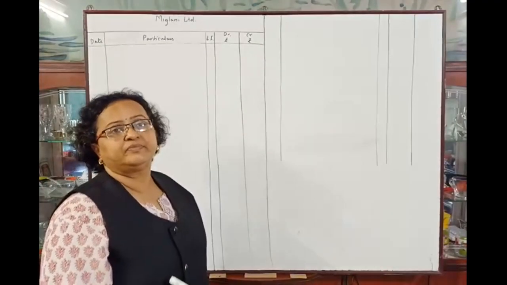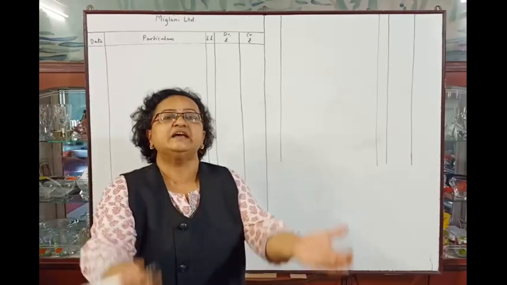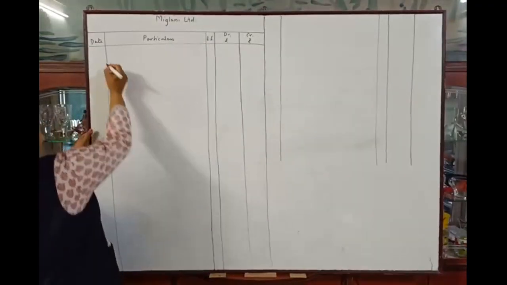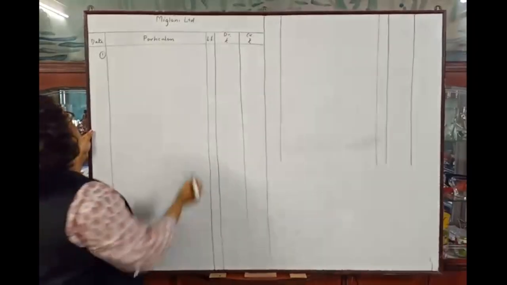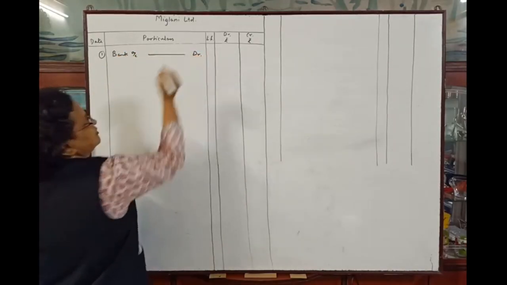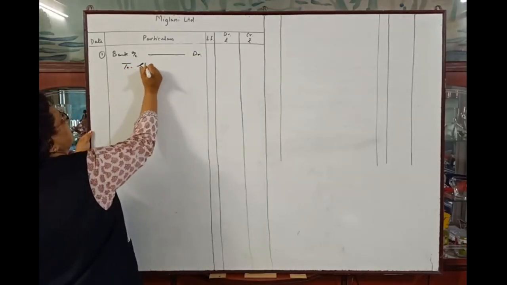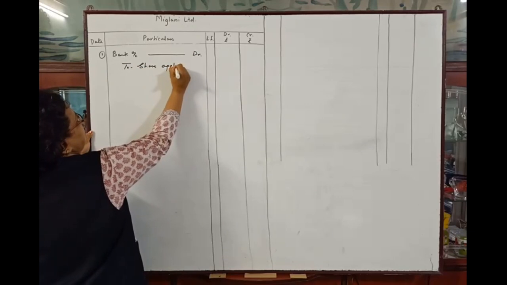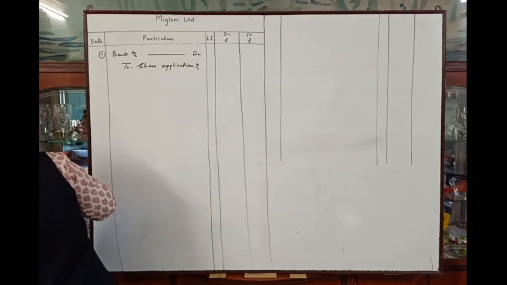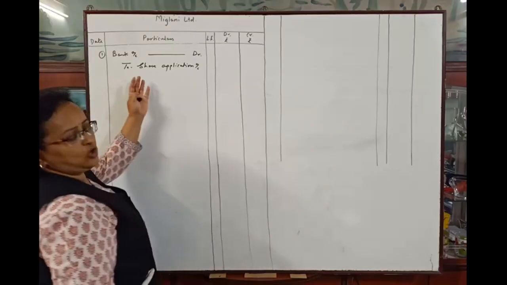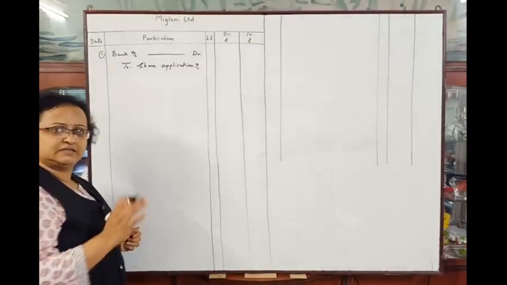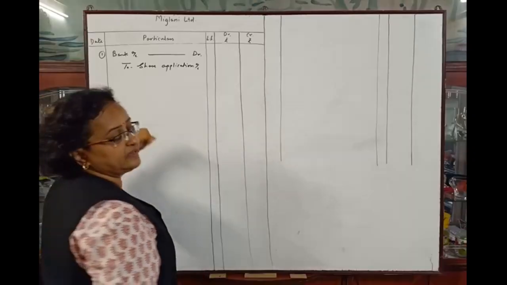First entry will be the entry of receiving application money from the public. First entry, dates are not given. Bank account debit to share application account, as equity or preference is not given in this problem. We can always write equity shares, but just writing share application account is also fine. So bank account debit to share application account.